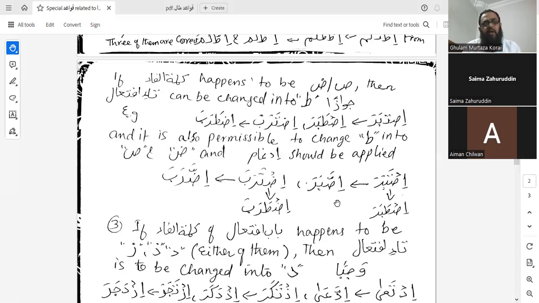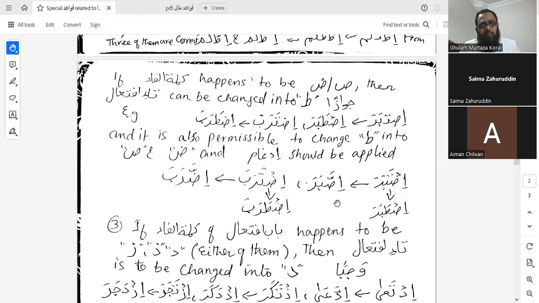If kalimatul fa happens to be swad or dhad, then the ta iftial can be changed into ta jawazan, e.g. istabara, istaraba. And it is also permissible to change ta into swad or dhad, and idgham should be applied.